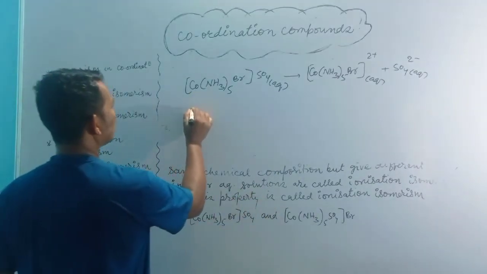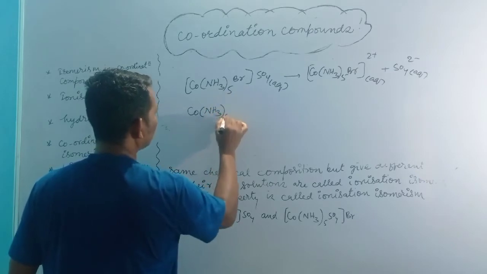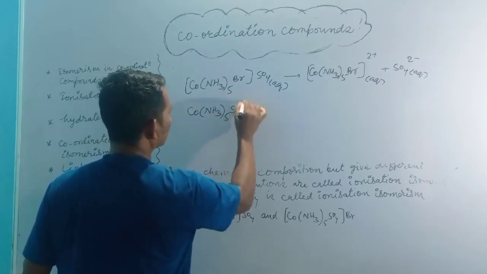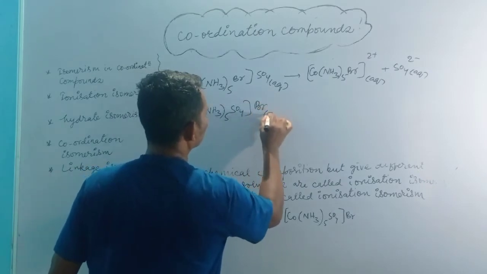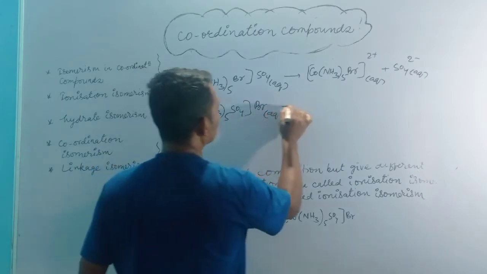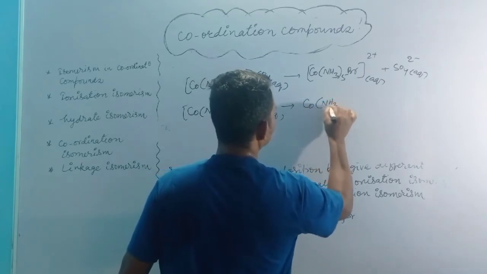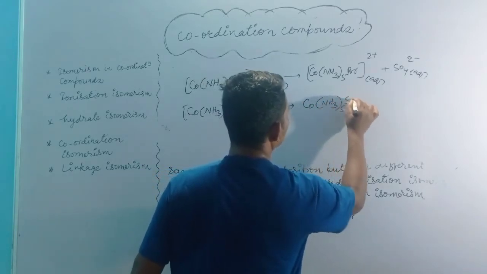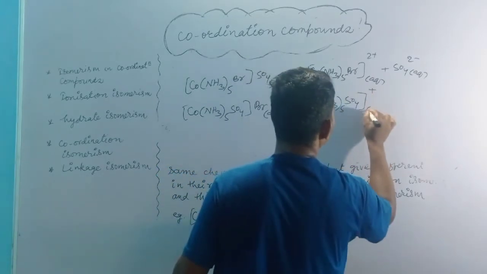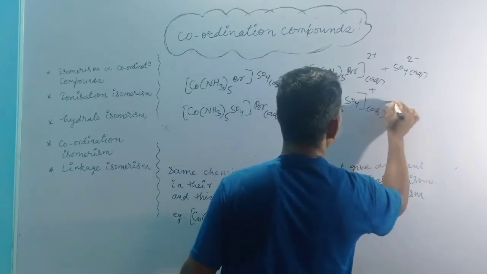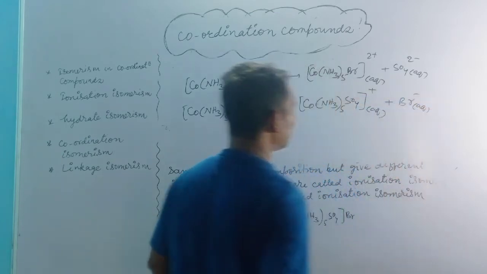And [Co(NH3)5SO4]Br will be broken as [Co(NH3)5SO4]+ (aq) plus Br- (aq).